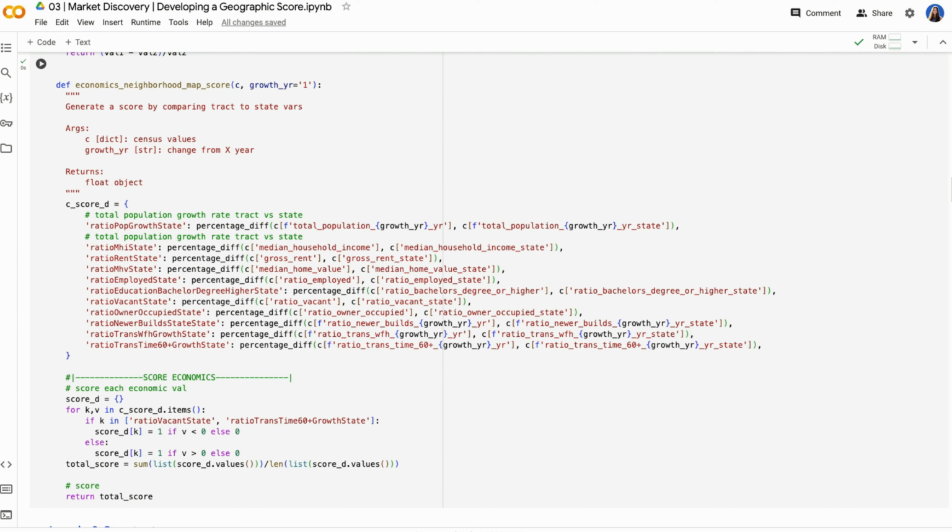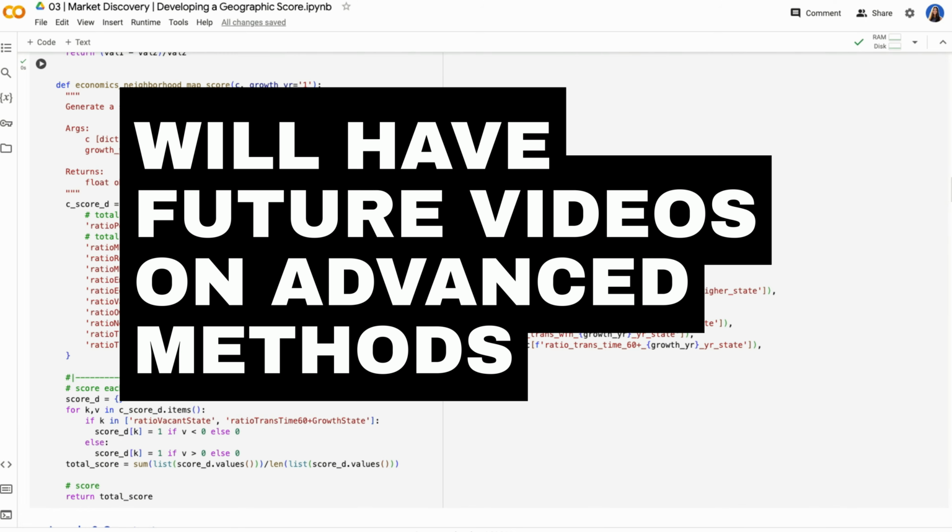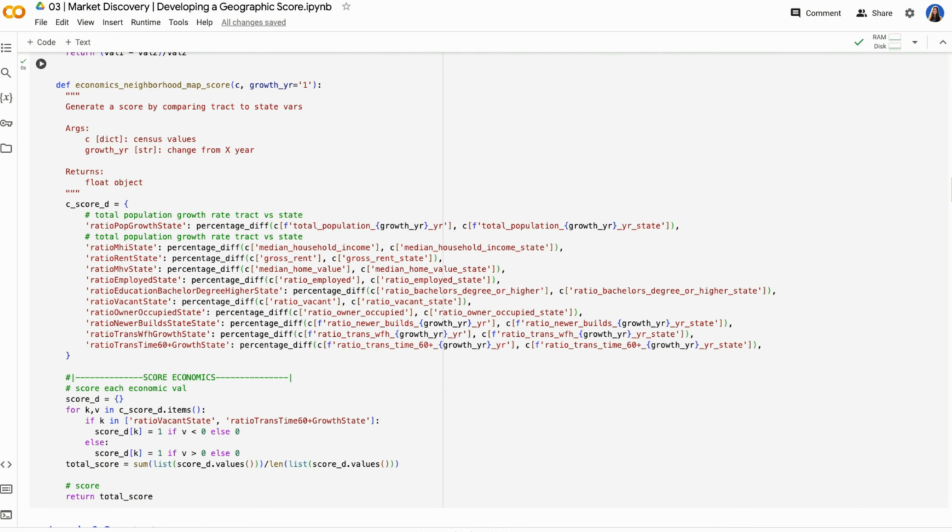Also, I encourage you to look at other machine learning methods, statistical methods, or even AI methods as well. I plan to have future videos where I detail how to actually use different methodologies, but for the purpose of this video, I want to keep it high level and as simple as possible. All right, so right to it, here we have this function, and we have a dictionary that has different metrics.